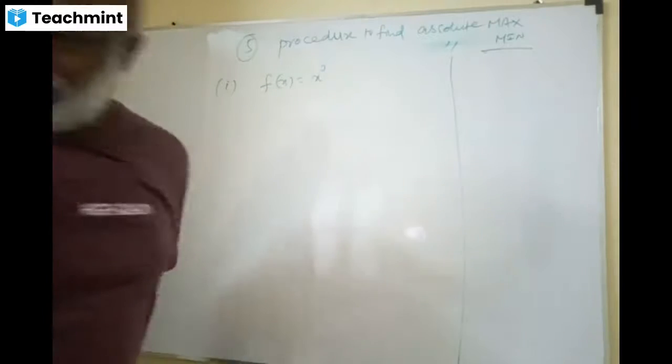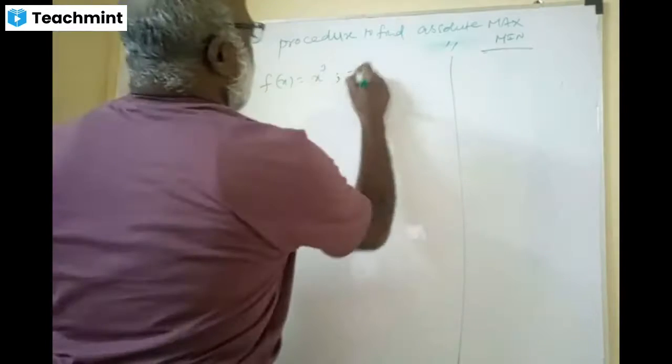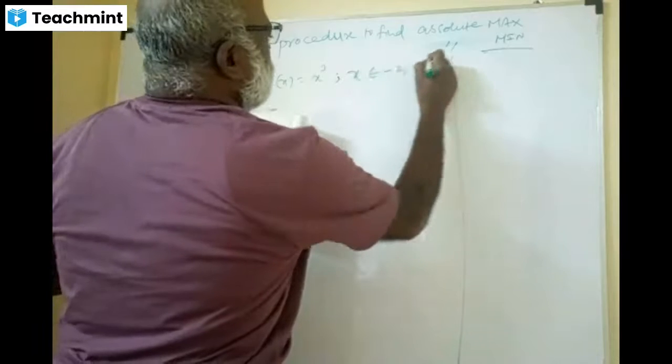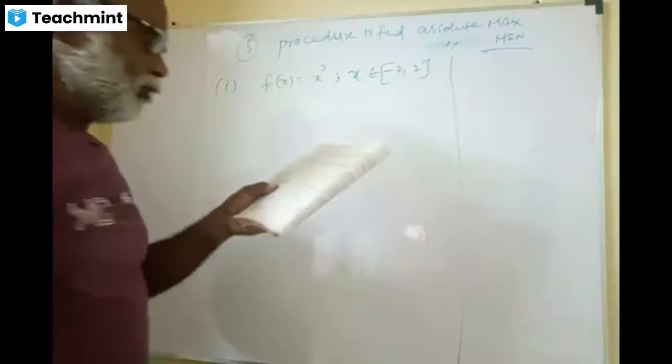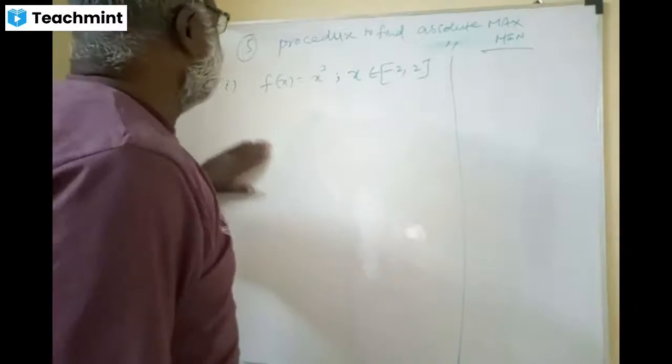Friends, and the interval is also given. That is very interesting here. f of x equal to x cube and x belongs to [-2, 2], an inclusive interval. Yes. Friends, what is the procedure for this?